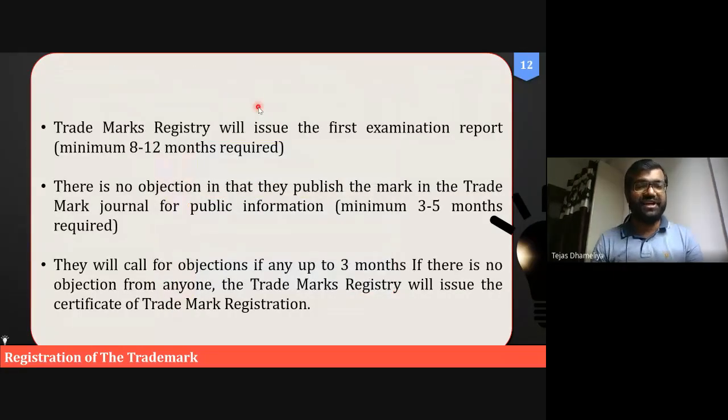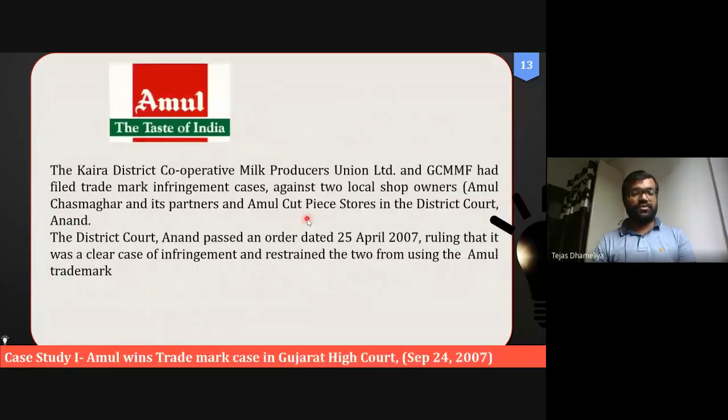For the registration of trademark, we have seen this is a procedure and it requires examination, and then they will permit us to use that trademark once it is registered. After registration, we can use it for the purpose of business.